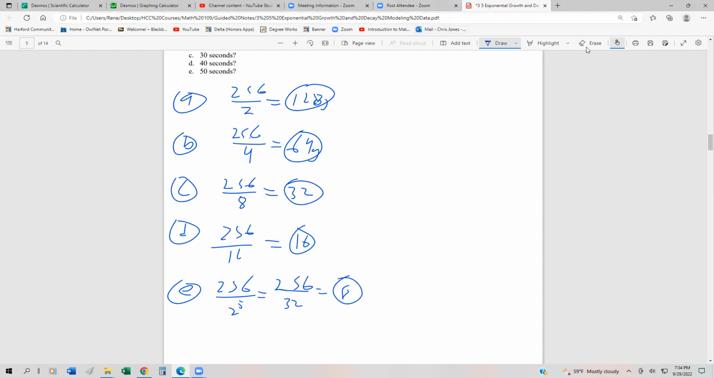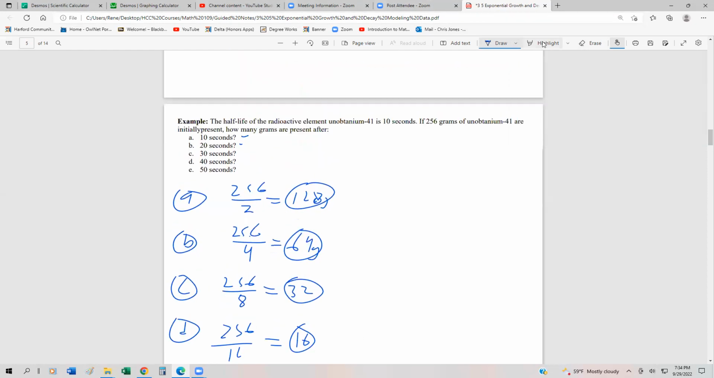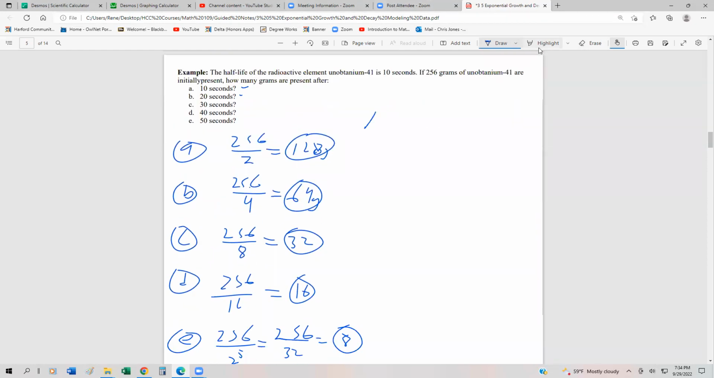Now, if we want to write this as a function for half-life, and this is probably more of the way you want to try to write these, we could say that the amount after time t is going to be equal to the initial amount, excuse me. So our initial amount was 256. And we're going to multiply that by 1/2 to the t over 10. What this is going to do is, we have that 10 seconds is the half-life. So every 10 seconds, there's another half-life.